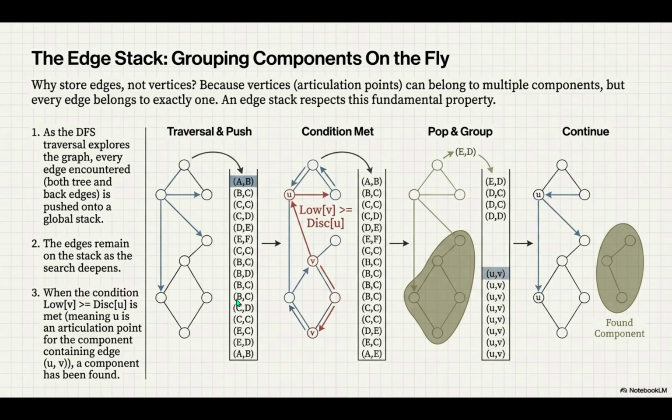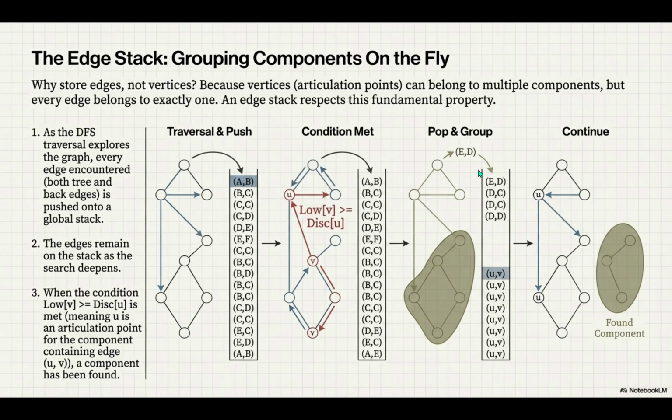Right, and the magic happens when we backtrack and that articulation test is triggered. The moment the algorithm confirms that u is a bottleneck for its child v, a pop cycle begins. And this is immediate. Immediate. All edges are popped from the top of the stack one by one until the edge (u, v) itself is removed. And that set of edges you just popped, that's your block. That is a complete maximal bi-connected component. It's a real-time, on-the-fly architectural survey. Deep nested components get found and extracted first. You never revisit an edge.